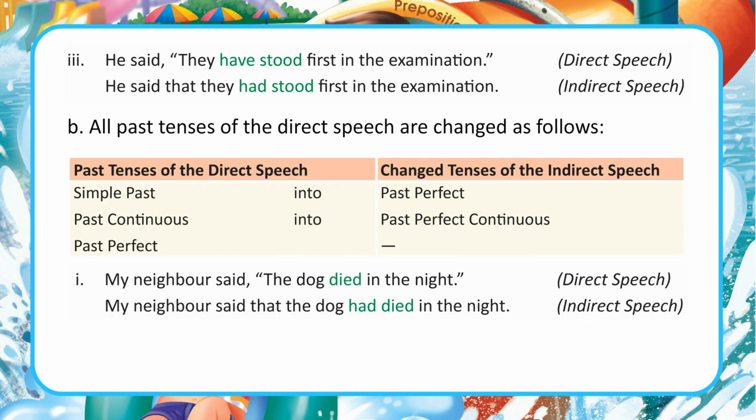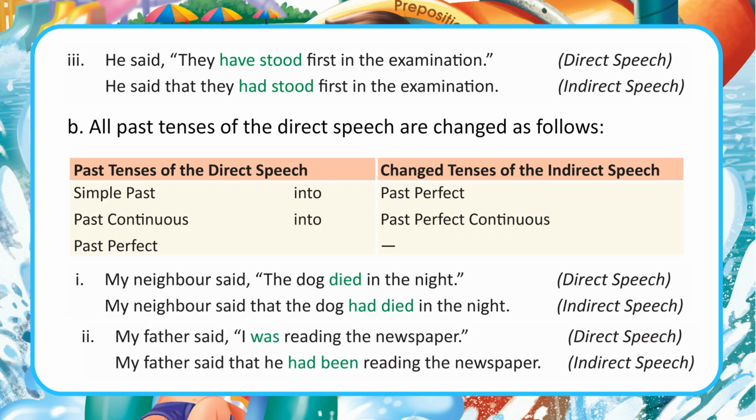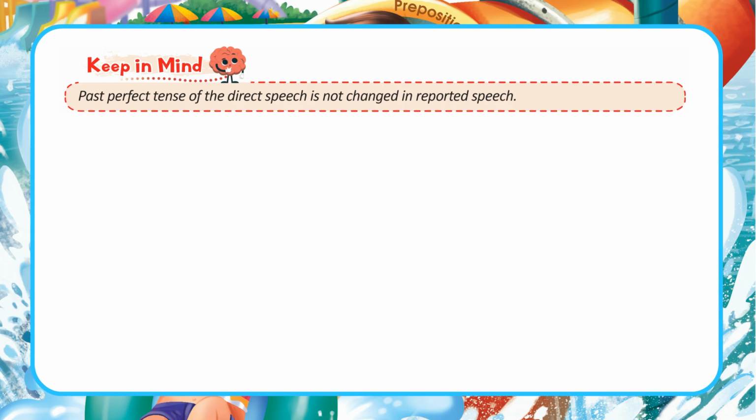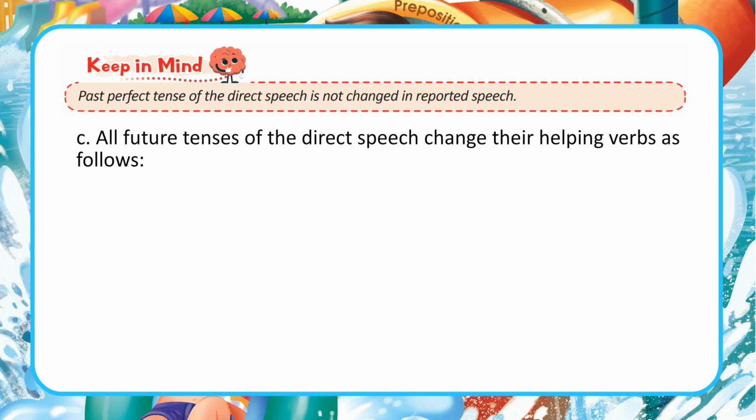Direct speech. Indirect speech. 2. My father said, "I was reading the newspaper." Direct speech. My father said that he had been reading the newspaper. Indirect speech. Keep in mind, the past perfect tense of the direct speech is not changed in reported speech.